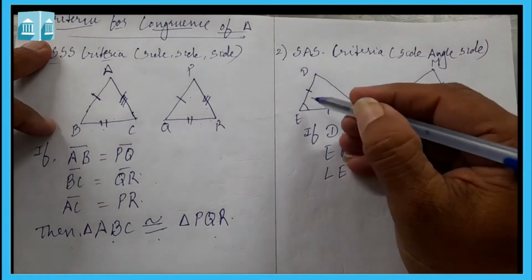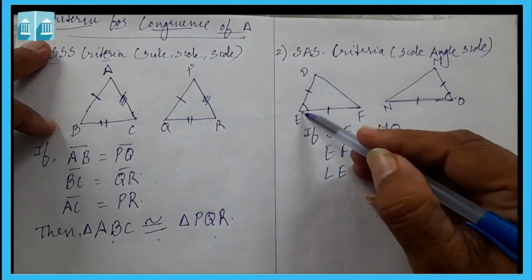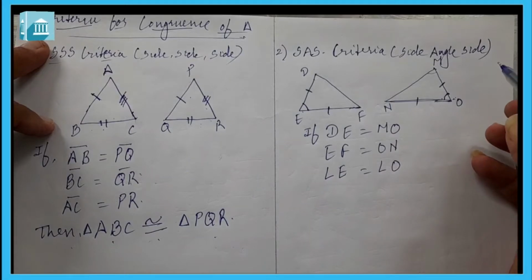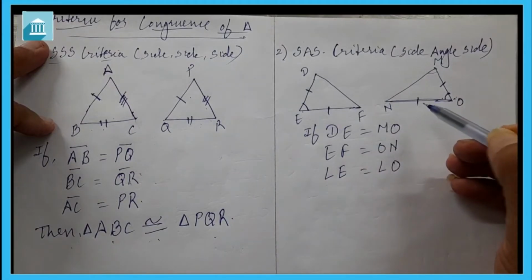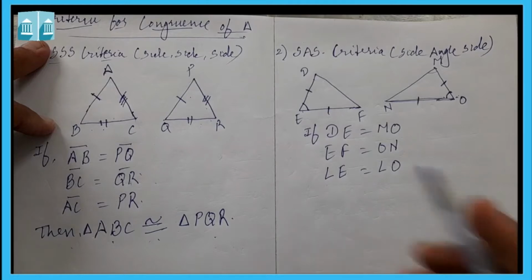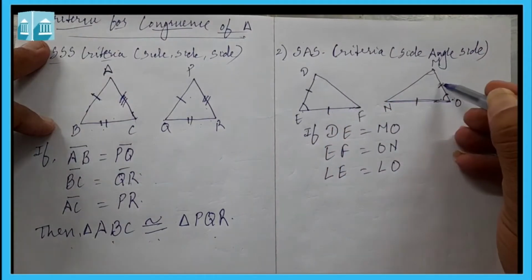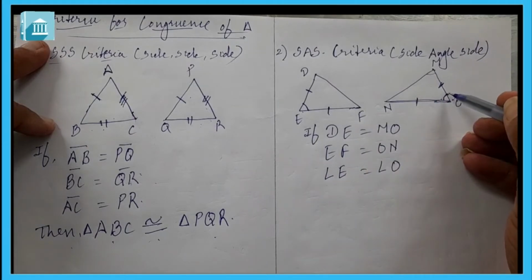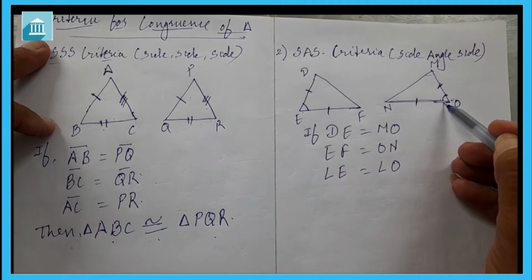मतलब उसके बीच में जो एंगल आ रहा है वो, if this angle and this, ये दोनों एंगल दिया हुआ है, then it will not work. Two side and angle included between these two. If two side and angle included between them of a triangle are equal to two corresponding sides and angle included between them of another triangle.